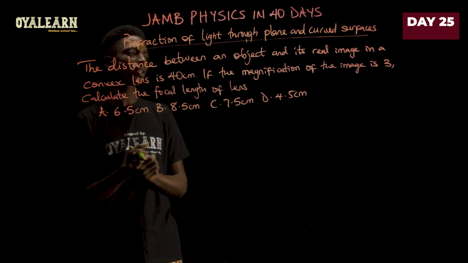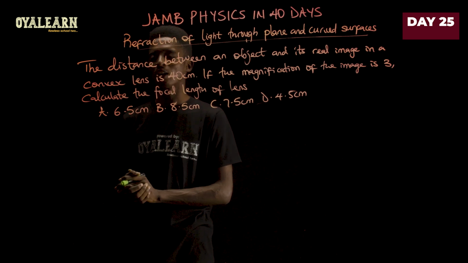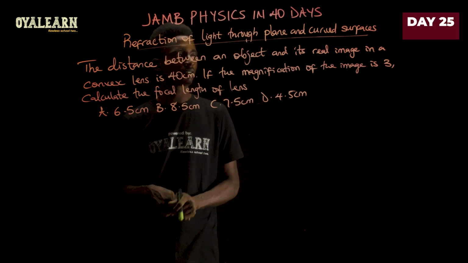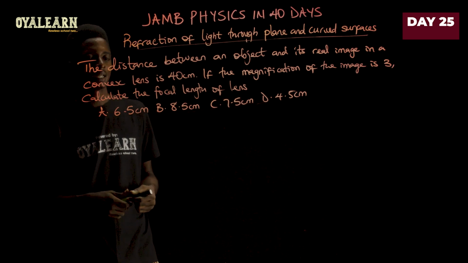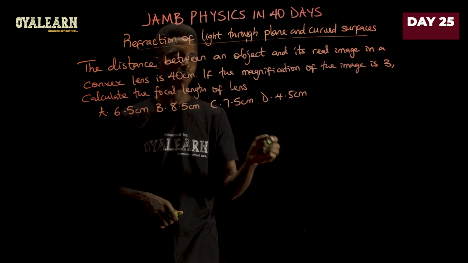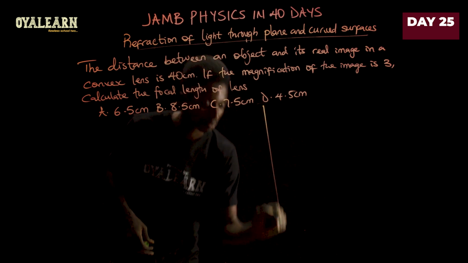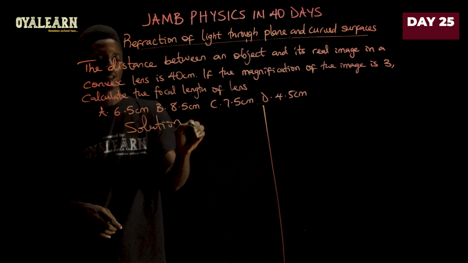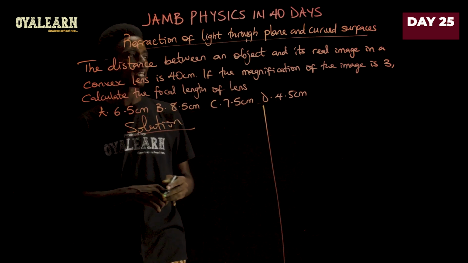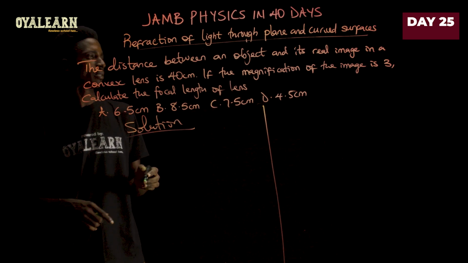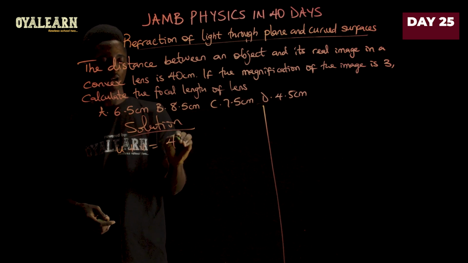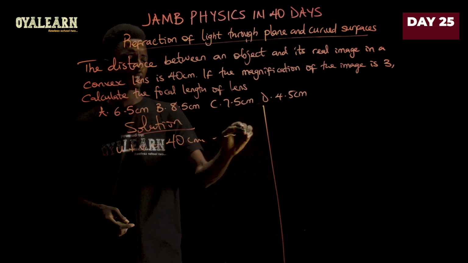The distance between an object and its real image in a convex lens is 40 centimeters. If the magnification of the image is 3, calculate the focal length of the lens. So, to solve this, let's see what we have. The distance between object and real image is 40 centimeters. So, u plus v is 40 centimeters. Let's call this equation 1.